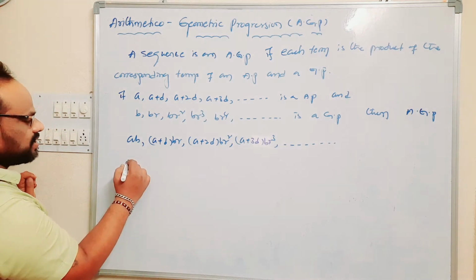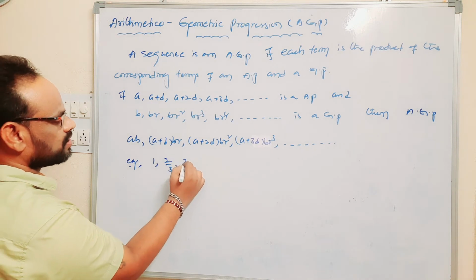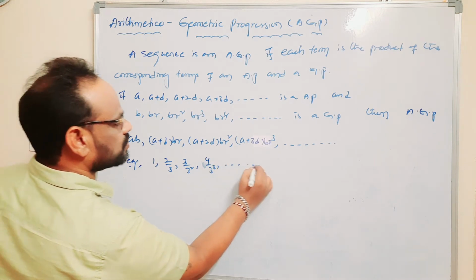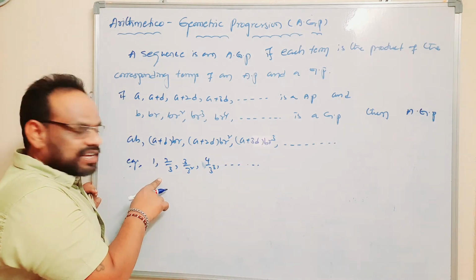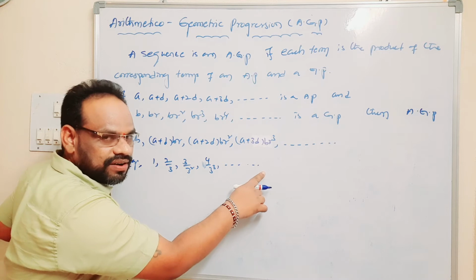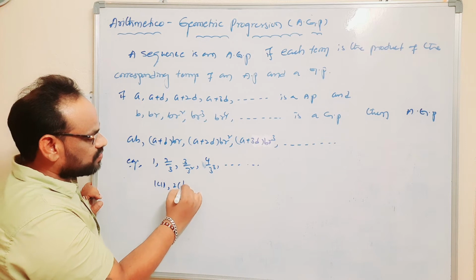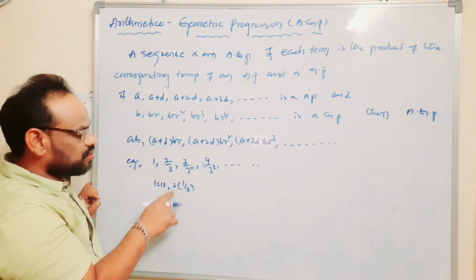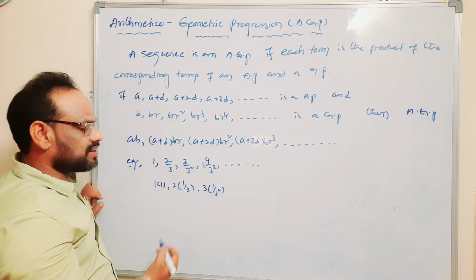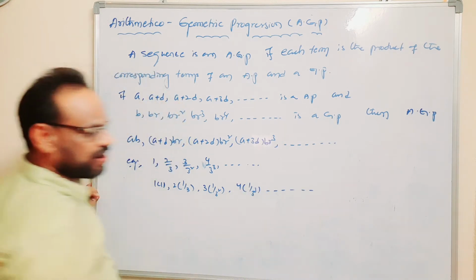Let us take one example here. Example: 1, 2 by 3, 3 by 3 square, 4 by 3 cube and so on. Observe this sequence. It can be written as 1 into 1, 2 by 3 can be written as 2 into 1 by 3, 3 by 3 square can be written as 3 into 1 by 3 square, 4 by 3 cube can be written as 4 into 1 by 3 cube and so on.